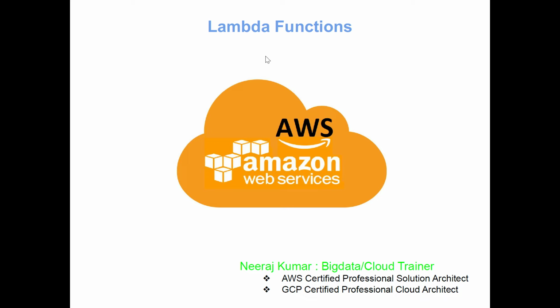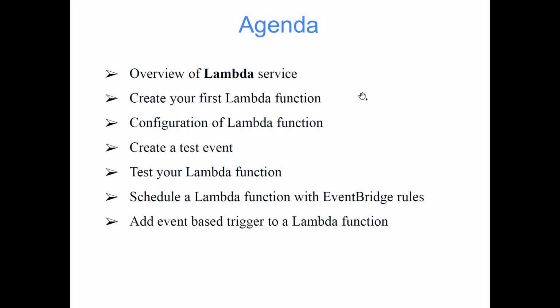Okay, so today's class is going to be a very interesting class. Let me start with the agenda. We'll be creating our first Lambda function. Overview, I have already given what exactly Lambda is all about. Configuration of the Lambda function. Create a test event. Test your Lambda function. Schedule a Lambda function with an EventBridge rule, and add an event-based trigger to a Lambda function. What these things are all about, you don't have to think about right now. We'll explore and we'll do it practically.